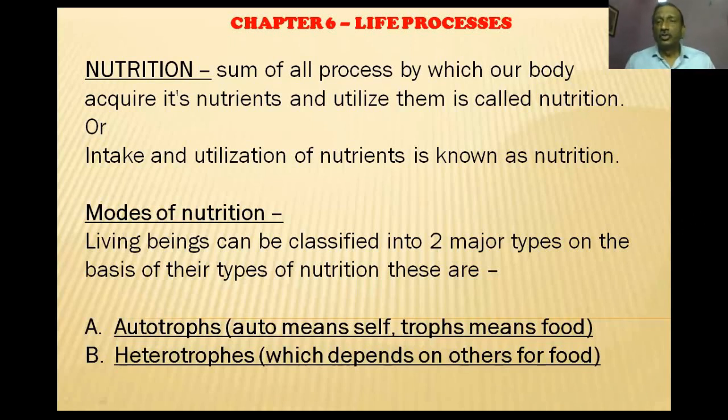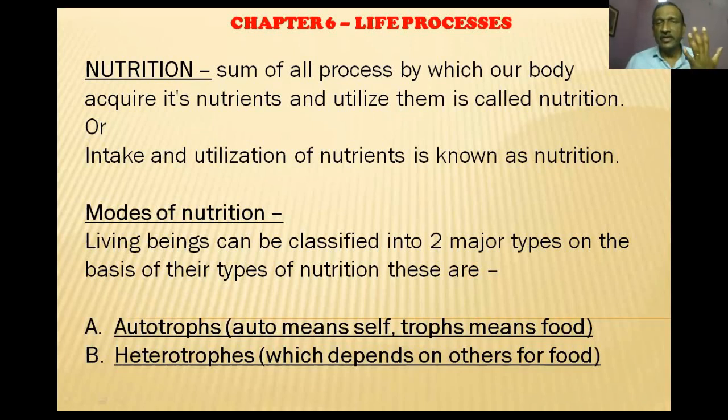Excellent. So today we are going to start with nutrition. Nutrition is defined as the sum of all the processes by which our body acquires nutrients and utilizes them. Now the question is, what are nutrients and why do we require nutrients? Nutrients are those chemicals which are required by the body for various functions. So they are classified on the basis of their function, their utility in the body, and their chemical nature.